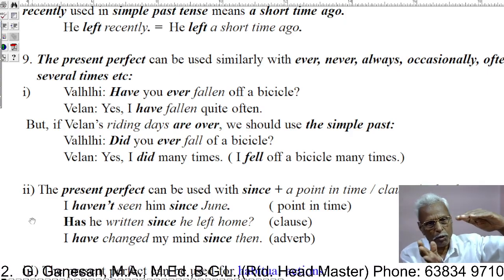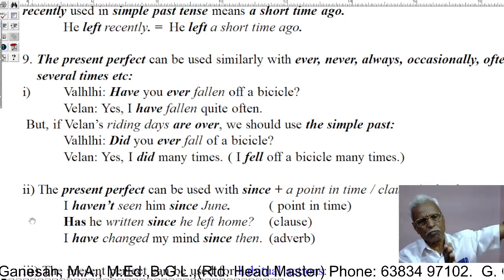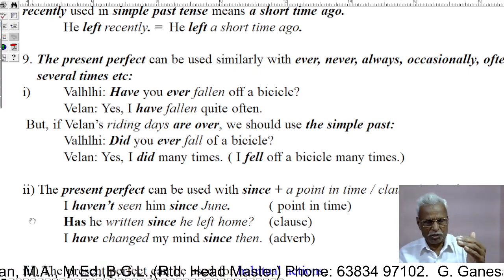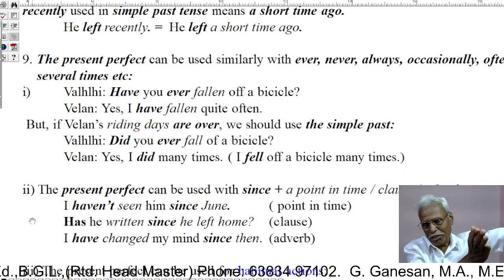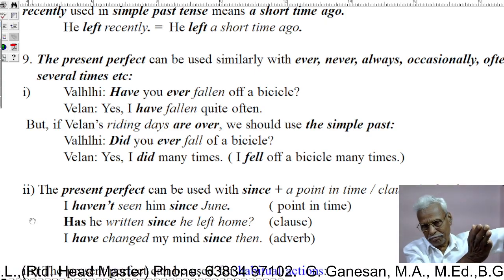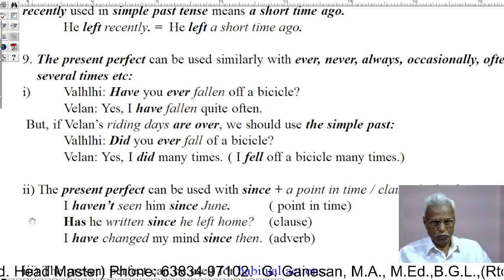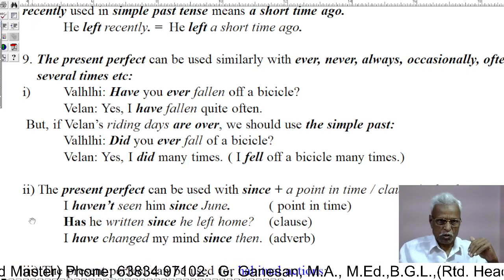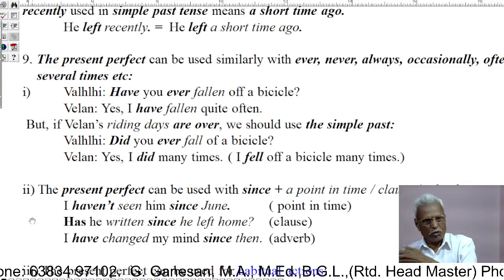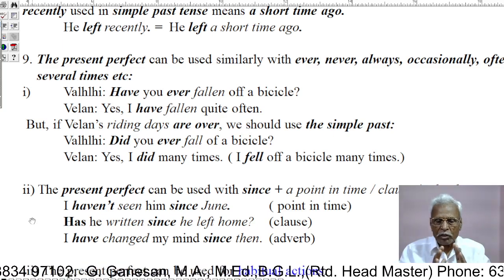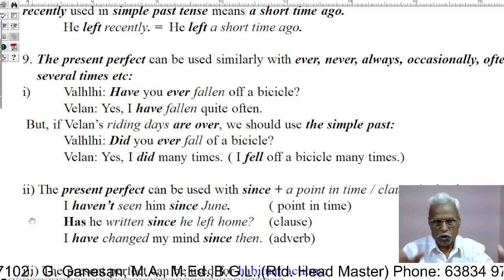Valen rode bicycles at a period of age, but now he is at another period of age. So at the time of riding a cycle, we can use the present perfect. But after a long time, we can't use the present perfect. Then we have to use only the simple past.